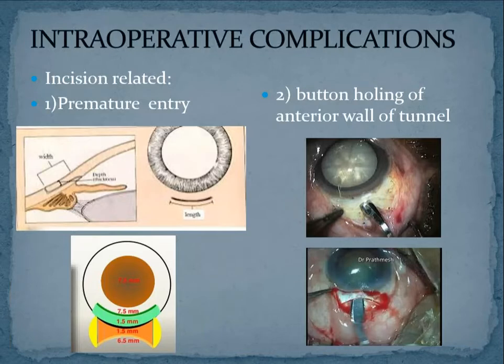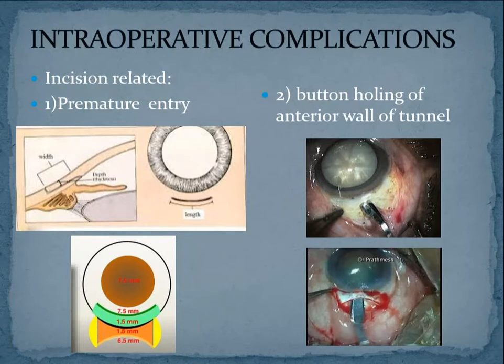The structures in the angle of the anterior chamber may be damaged, ma'am. No, structures in the angle of the anterior chamber will not get damaged because you are entering into the anterior chamber. You are not going into the angle. Angle will be even more peripheral. You are entering into the anterior chamber, right?